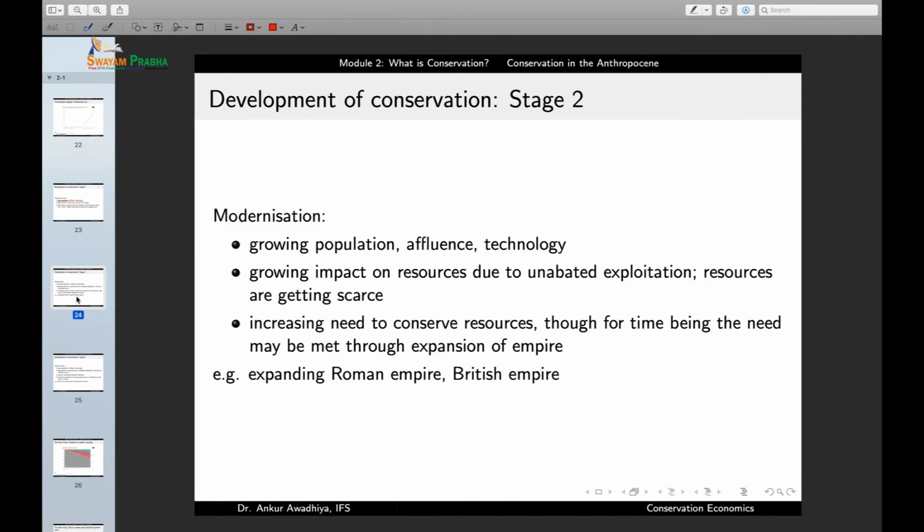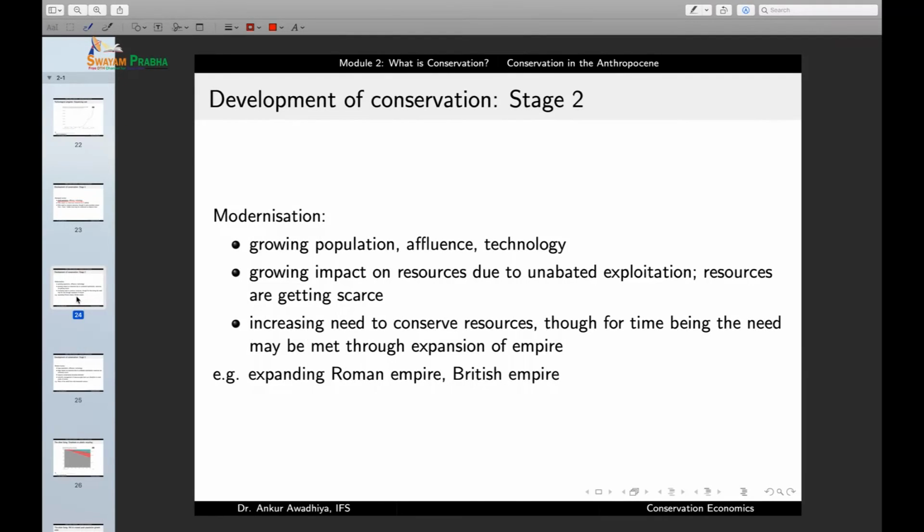Then we moved to stage number two. Now, in stage two, we started seeing modernization of the society. It actually began with technological improvements. If you have better technology, you can have more resources. If you have more resources, you can increase the affluence of people. And if you have more and more people who are more and more affluent, they are protected from diseases. Their lifespans are increasing, and at the same time they do not have to work so hard because technology is there to help them out. So in such a situation, the population will also start to rise.